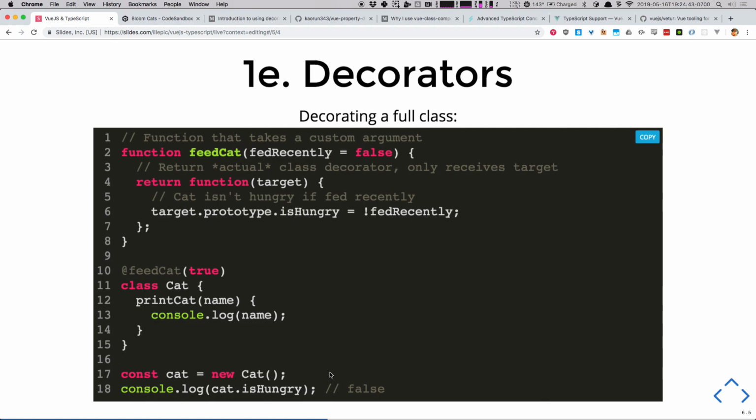Yo. So how does the reference to the class object get passed to target? Is target a magic word, or is it whatever the first parameter is in that return function?